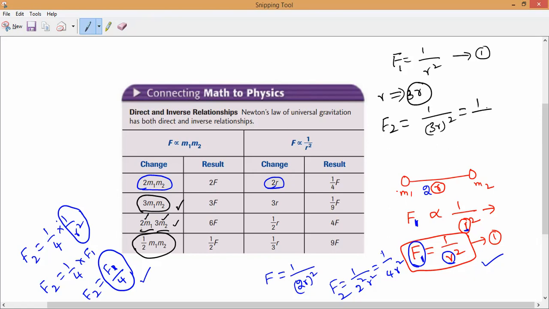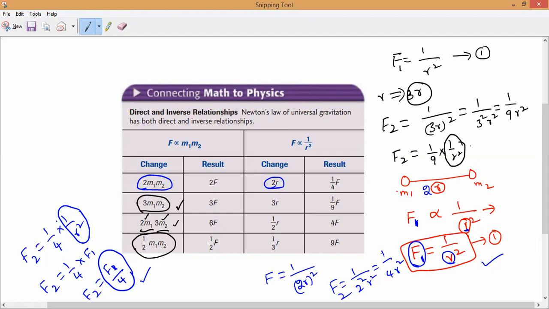So what will come here? Monish, what will come here? 1 by 9 into 1 by r square. 1 by 3 square, correct or not? Darun, do you understand? 1 by 3 square r square, which is equal to 1 by 9 r square. Now, can I write the new force as 1 by 9 into 1 by r square?